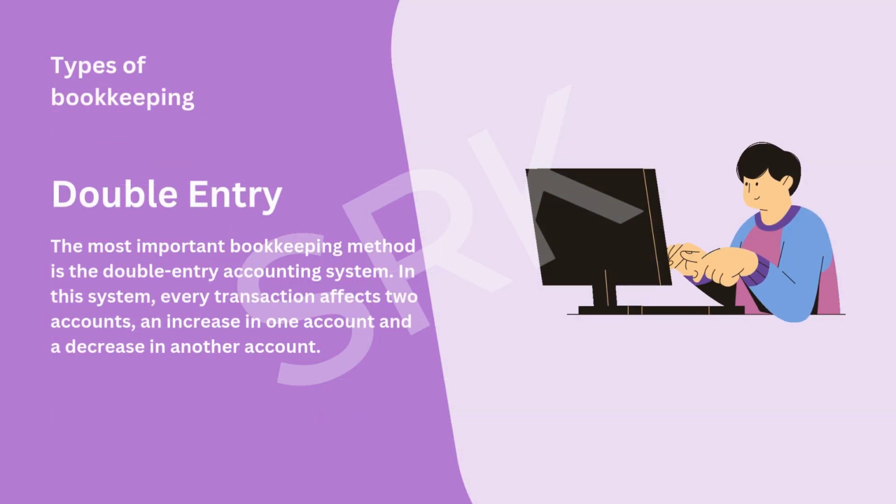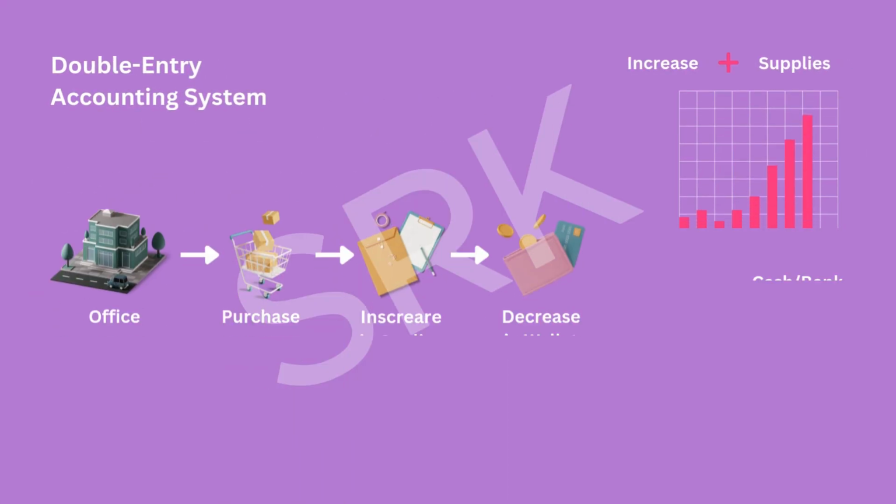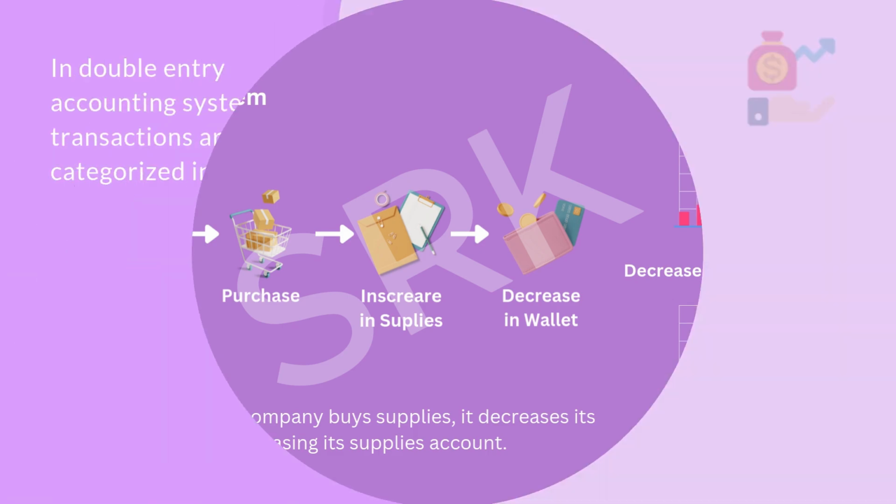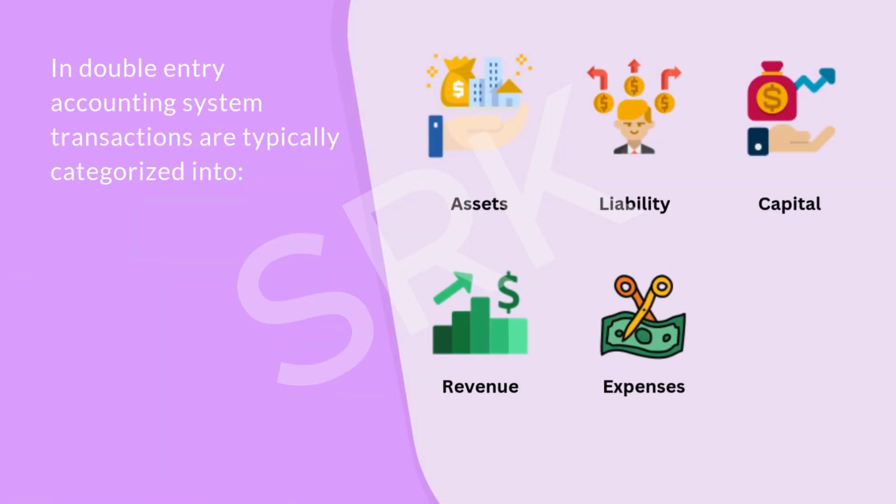Double entry accounting system. The most important bookkeeping method is the double entry accounting system. In this system, every transaction affects two accounts, an increase in one account and a decrease in another account. For example, when a company buys supplies, it decreases its cash account while increasing its supplies account. In the double entry accounting system, transactions are typically categorized into assets, liabilities, capital, revenue, and expense.